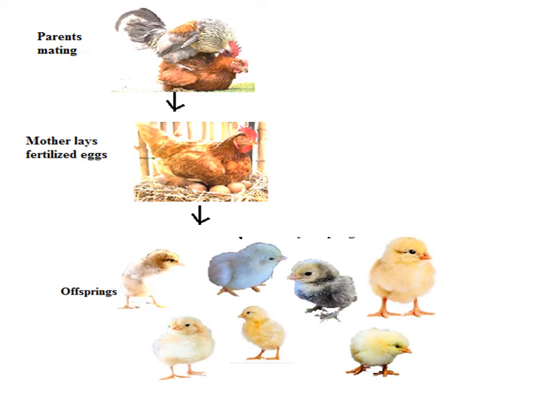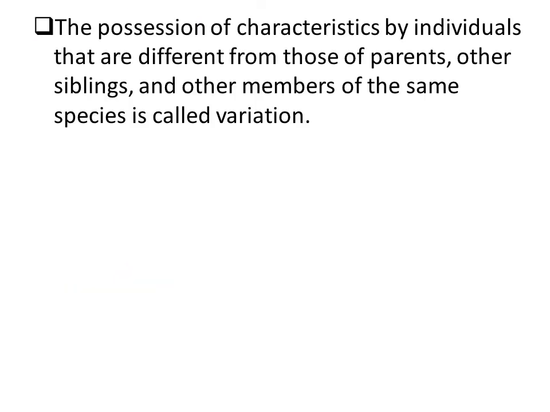The chicks are different from one another, and different from their parents. Now, this is because of the inheritance of different forms of hereditary factors by these offsprings. Now, the possession of characteristics by individuals that are different from those of parents, other siblings, and other members of the same species is referred to as variation.